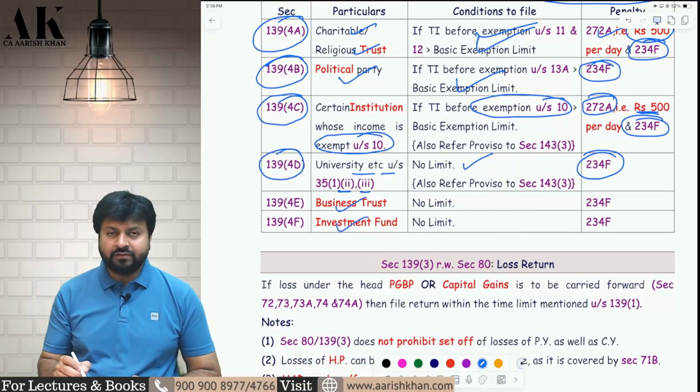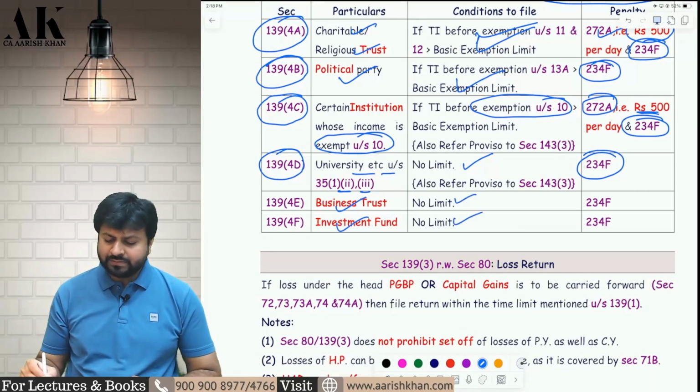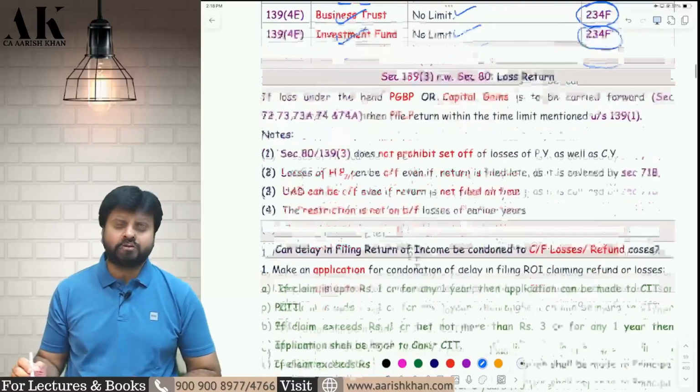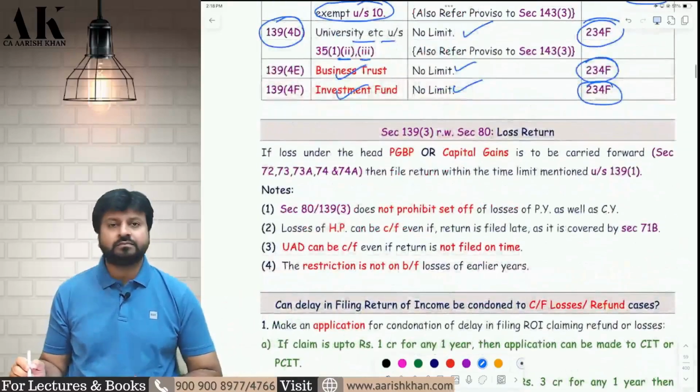Similarly, for business trust and investment fund, these are two very important topics in your syllabus. For them also, it is always mandatory. No monetary limit. Don't check the basic exemption limit also. File the return. If you don't file, then you will be liable for a fee under 234F. I hope it is clear to all of you.